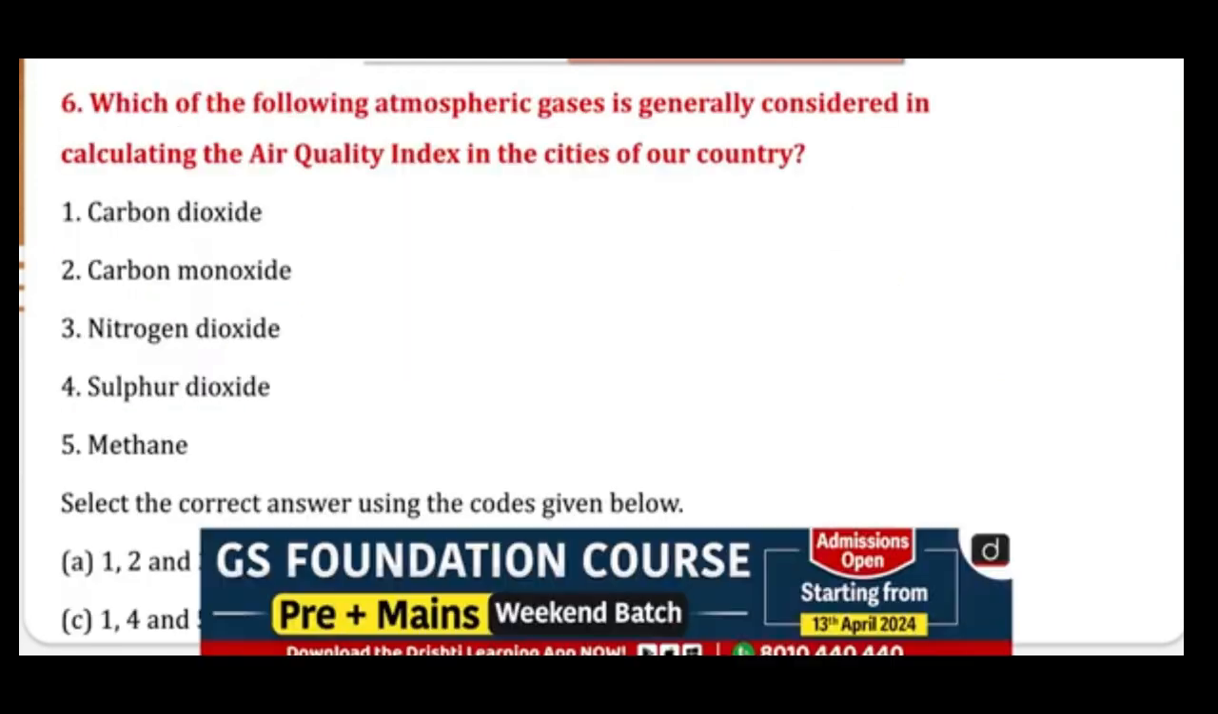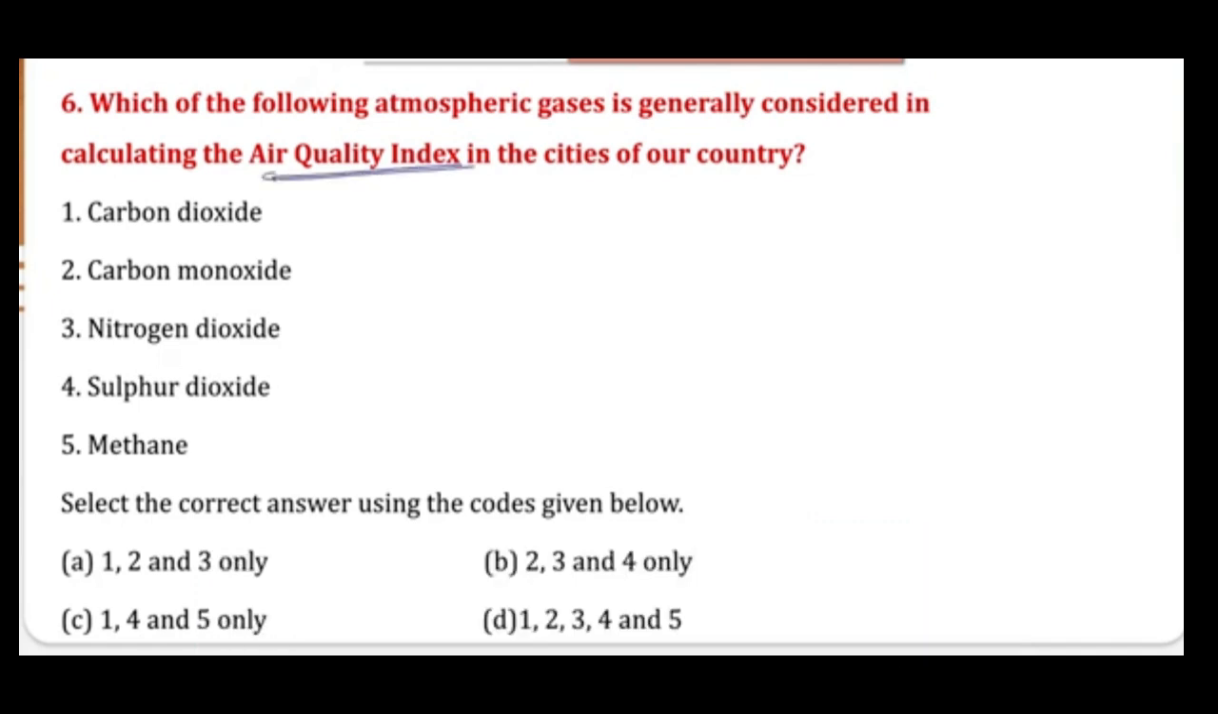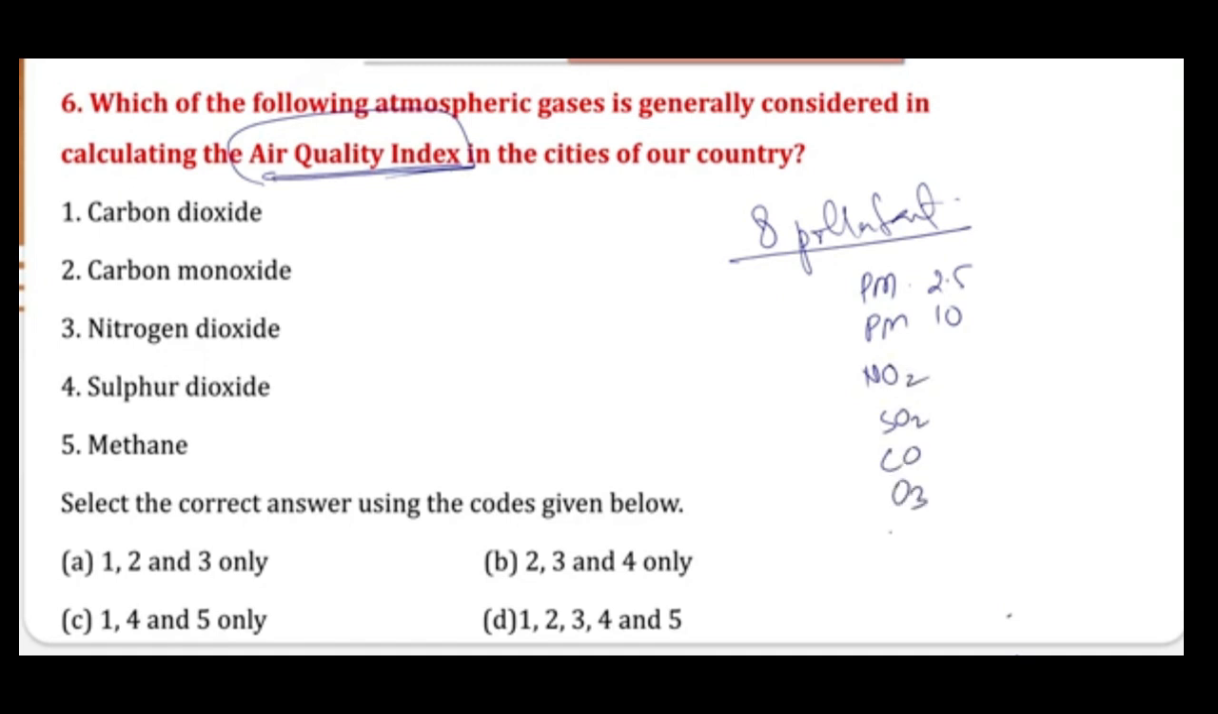Question number 6. Which of the following atmospheric gases is generally considered in calculating the air quality index in the cities of our country? When we are talking about this air quality index, there are 8 pollutants. These 8 pollutants are basically particulate matter 2.5, then PM10, then nitrogen dioxide, sulfur dioxide, carbon monoxide, ozone, ammonia, and lead. So these are the 8 pollutants which are being tracked under this air quality index.